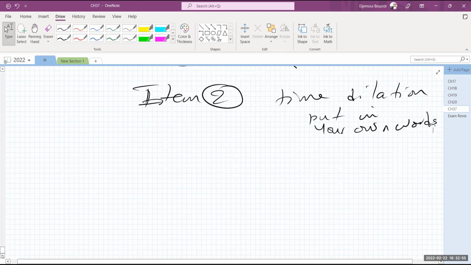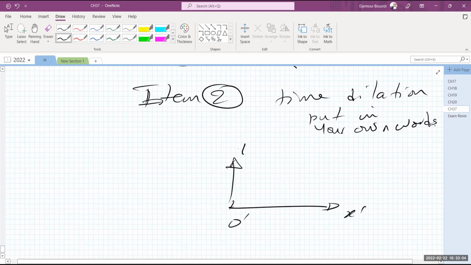Here is another problem now. Let's say, for example, this is again observer O prime moving, everything is primed in his frame.